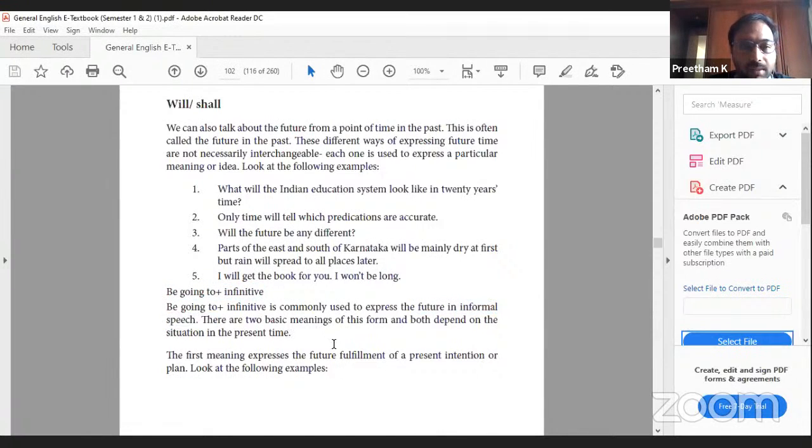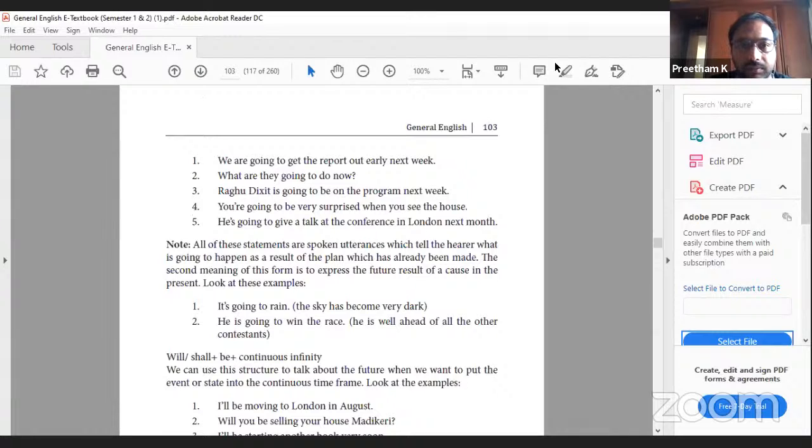There are two basic meanings of this form, and both depend on the situation in the present time. The first meaning expresses the future fulfillment of a present intention or plan. So you can go through these following examples. Okay, we are going to get the report out early next week. So I'm not going to read all the examples. I will just touch upon the important points.